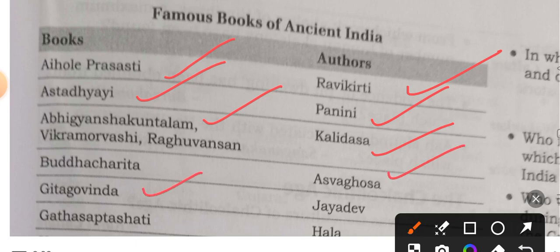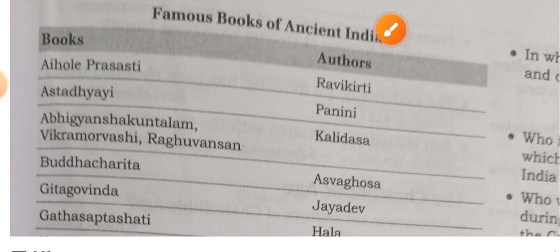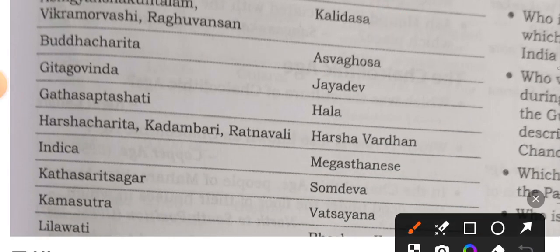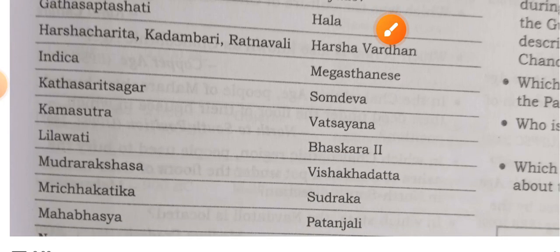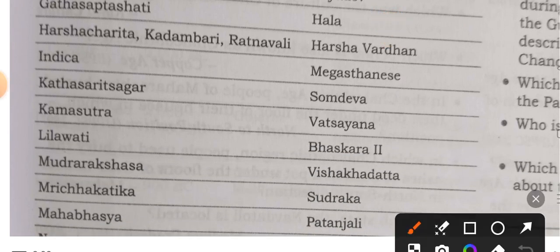Gita Govinda was written by Jayadeva. Gatha Saptashati was written by Hala. Harshacharita, Kadambari, and Ratnavali are by Harshavardhan. Indica was written by Megasthenes. Kathasaritsagara was written by Somadeva. Kamasutra was written by Vatsyayana. Lilavati was written by Bhaskara II.